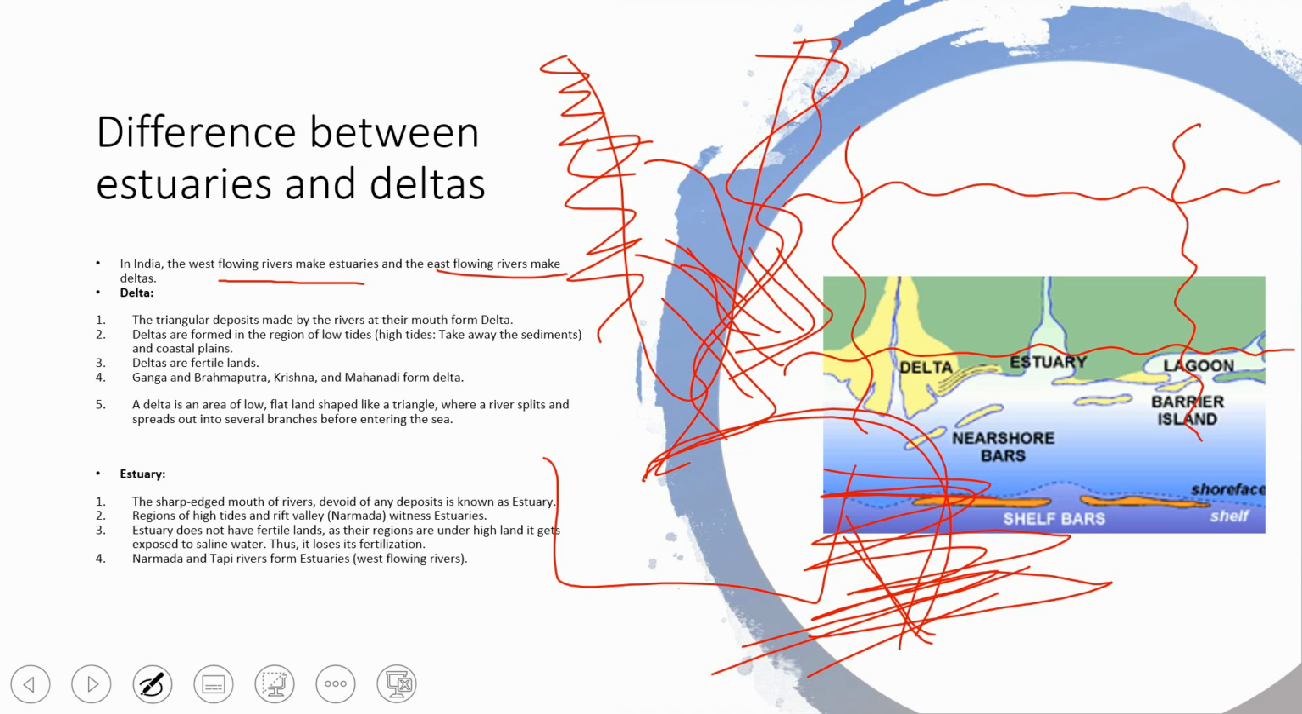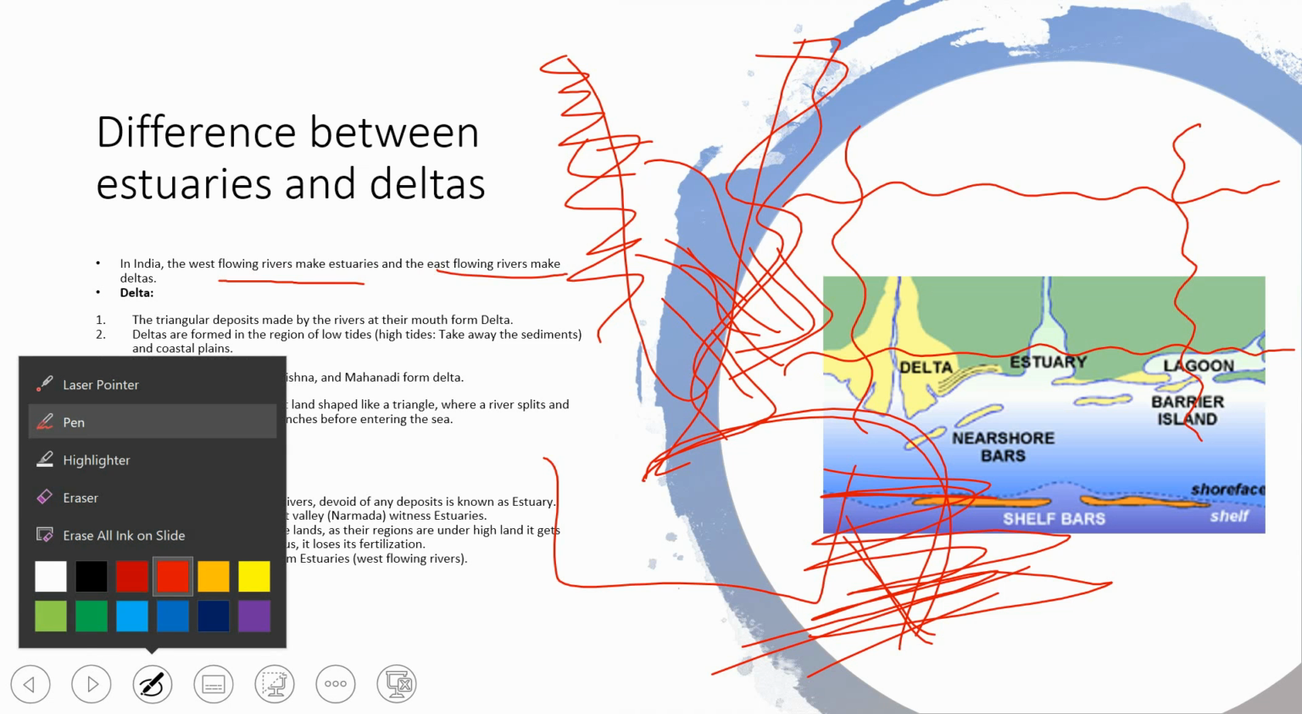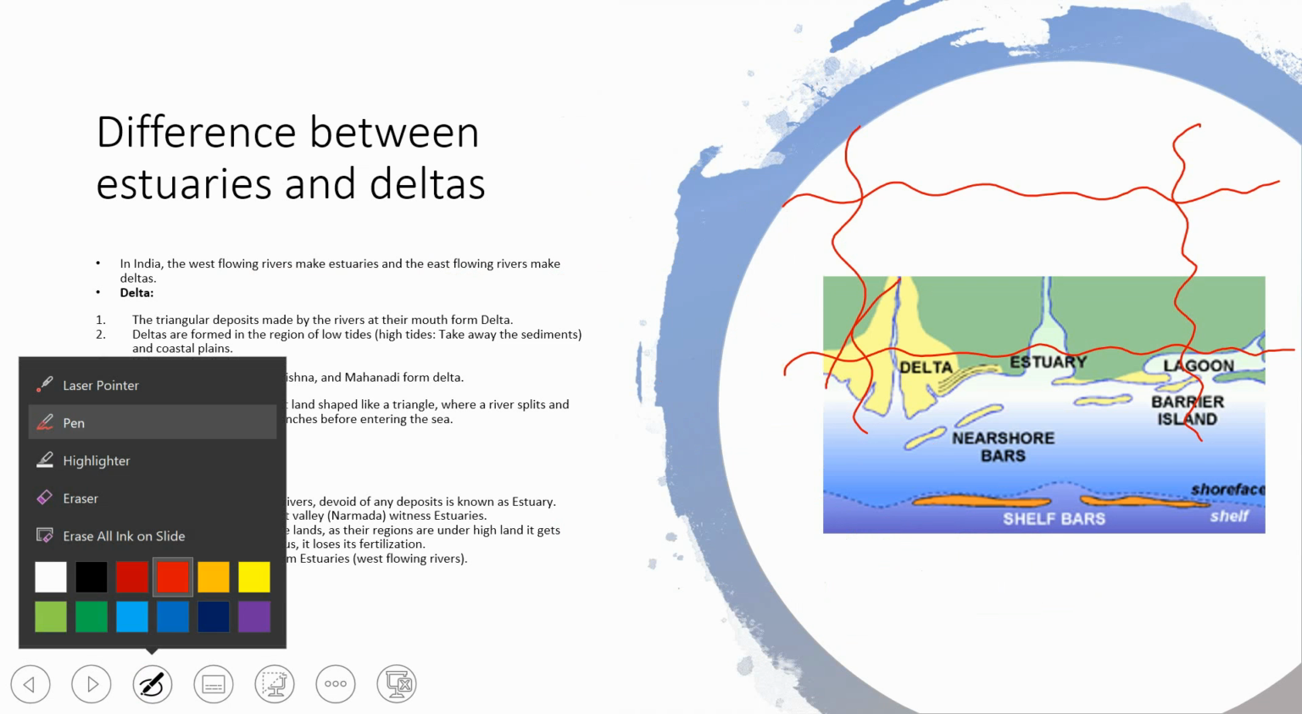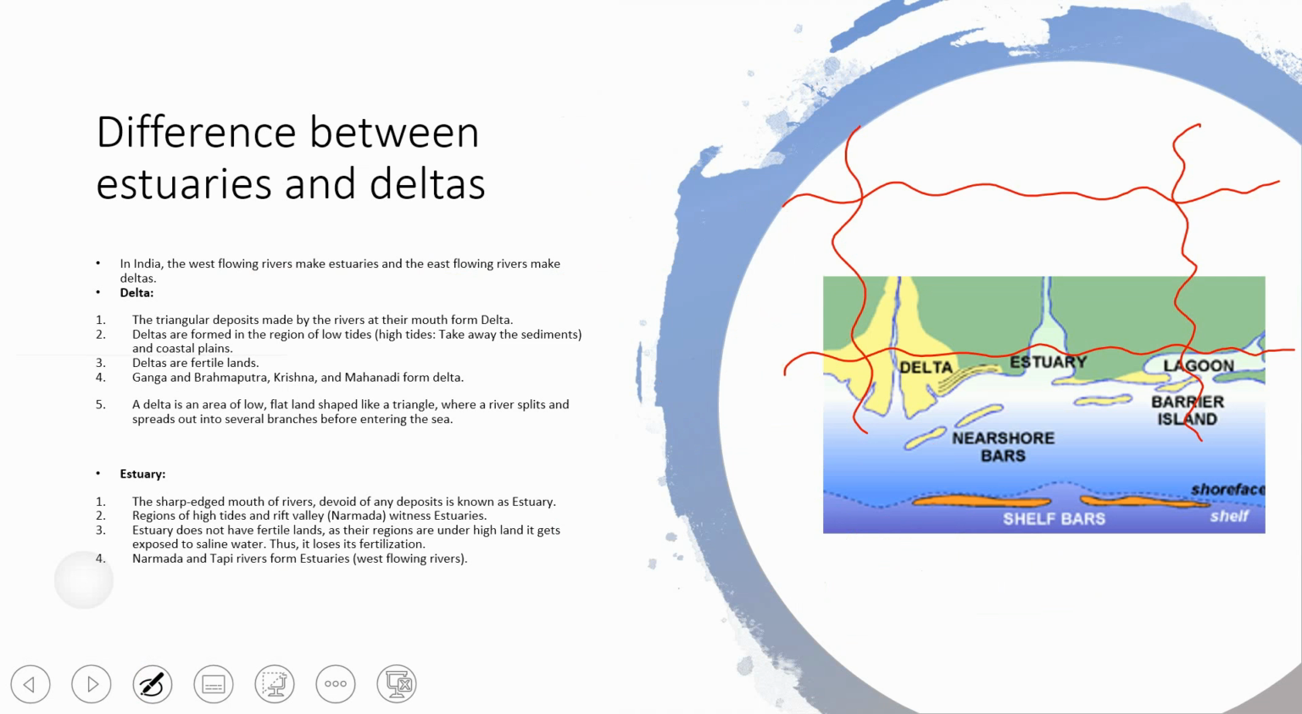Some points related to deltas: deltas are triangular deposits made by rivers at their mouth. See how this is looking. This is a delta, with a triangular shape. Deltas are formed in regions of low tides. High tides take away the sediments.